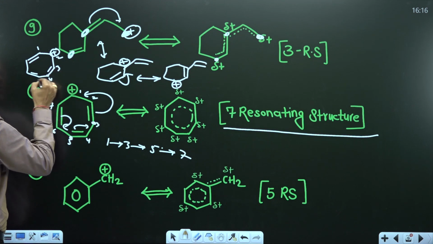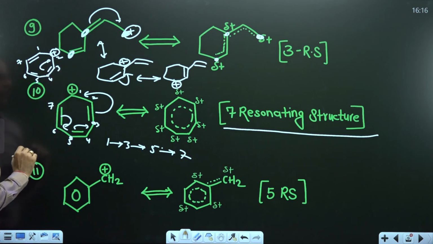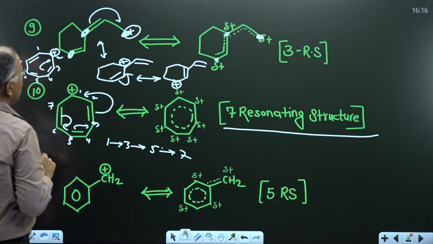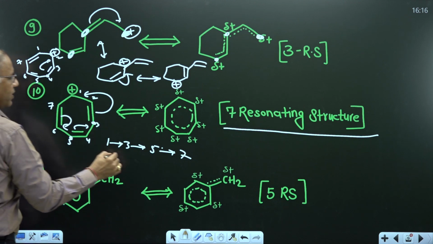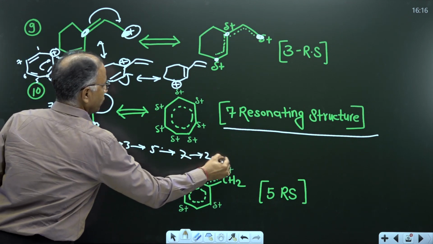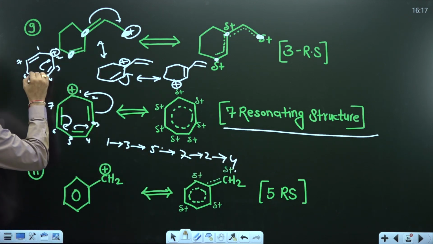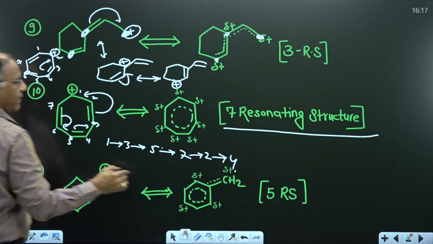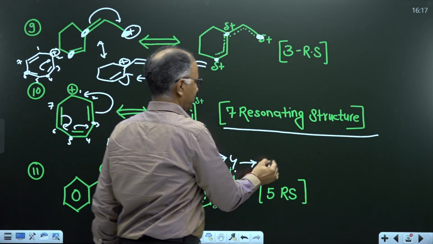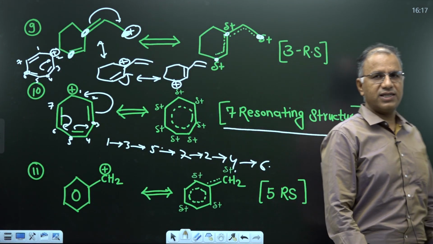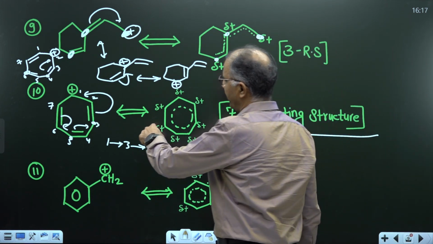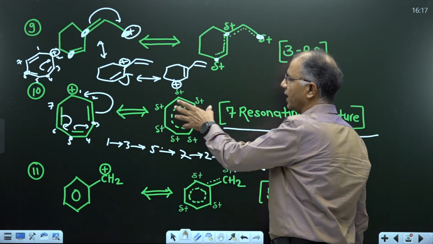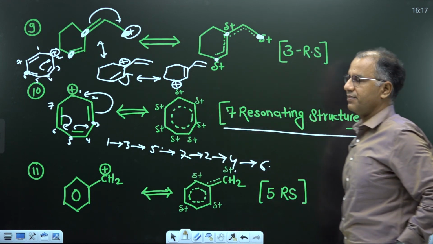1, 2, 3, 4, 5, 6, 7. Got it? Now after 2, what will happen? After 2, if I move resonance, it will go to 4th carbon. After 7, 2, then 4th, and after 4th, it will go to 6th carbon. You have to draw. Then you will get exactly 7 RS. Now 7 RS of equal stability. You can write delta plus on each carbon, or you can write plus 1 by 7 on each carbon.